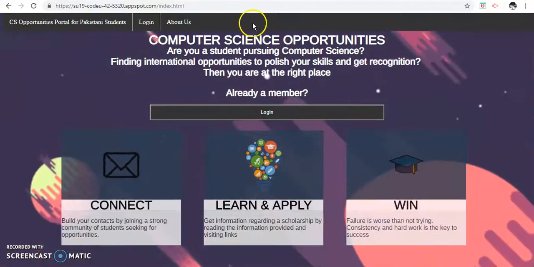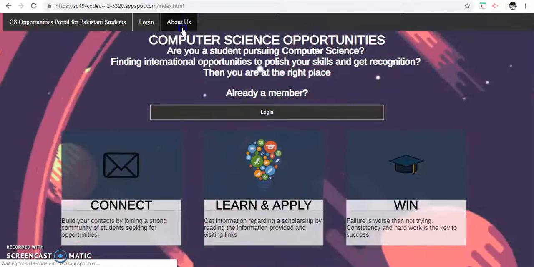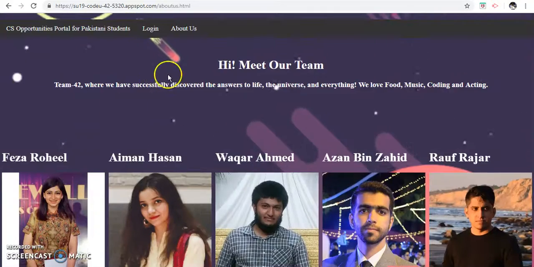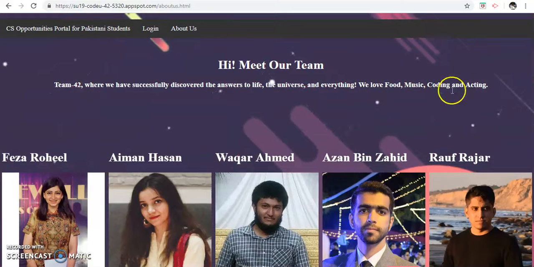So this is our interactive login page. You can directly log in from here, or you can check the About Us page. The About Us page basically describes our team, who we are, what do we like to do.